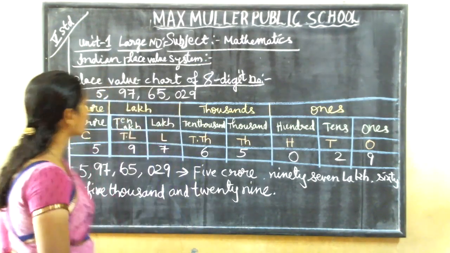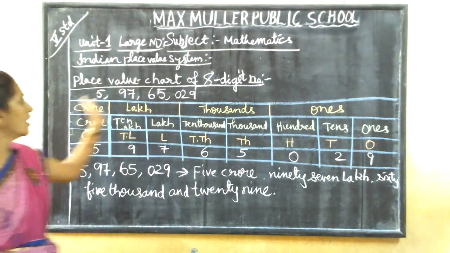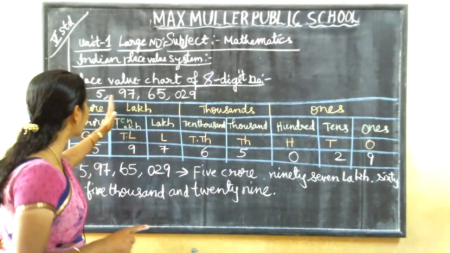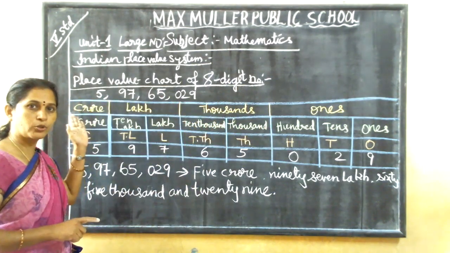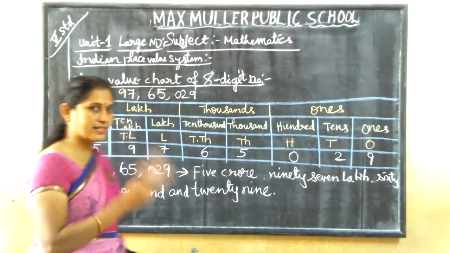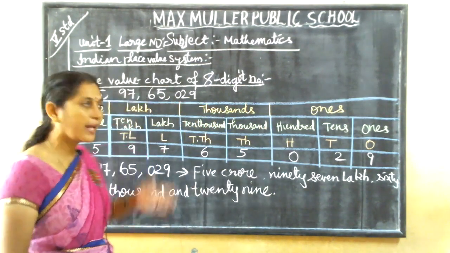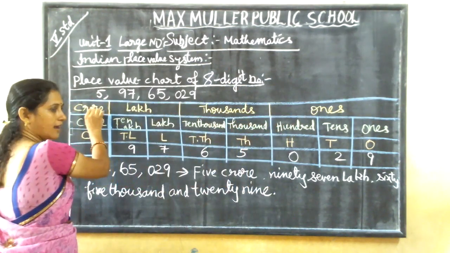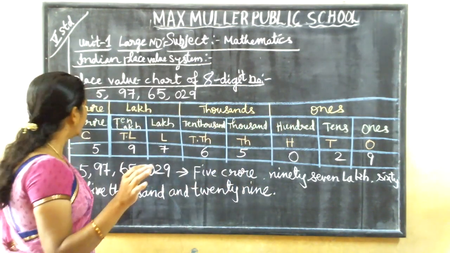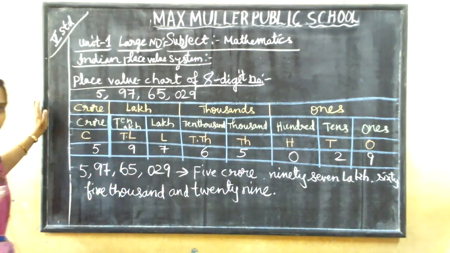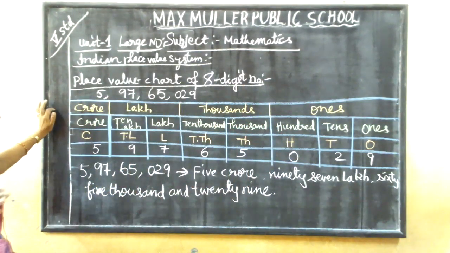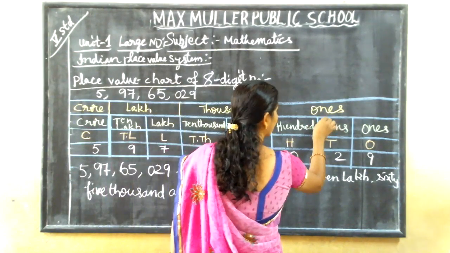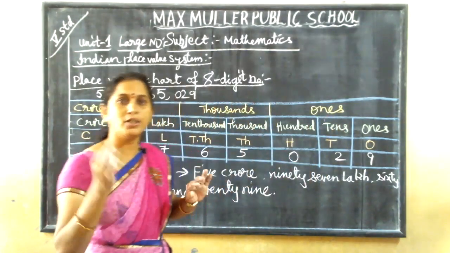Got it? So now we finish the place value chart of 8-digit numbers. 7-digit means up to 10 lakhs. So one more group is increased here. I told you when the digits are increased, the place value also will be increased. Here ones, thousands, lakh and crores columns, 4 groups. So crores, even 10 crores, is in the crores group only. The 8-digit number is divided into 4 groups.